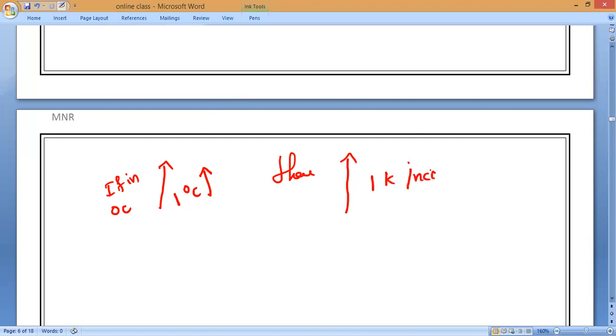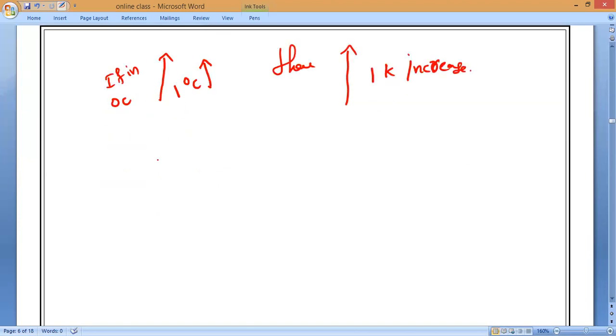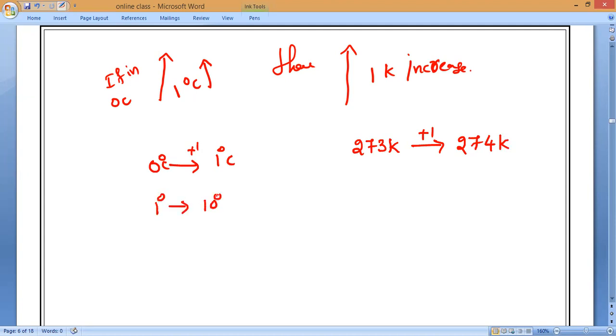Suppose the temperature goes from 0 degrees to 1 degree Celsius. Then what will happen in the Kelvin scale? 273 Kelvin plus 1 will turn into 274 Kelvin.